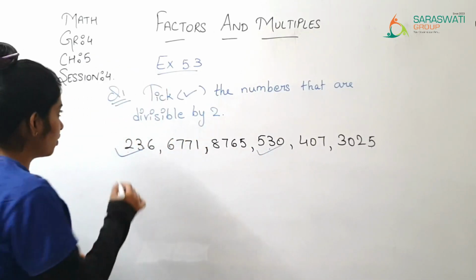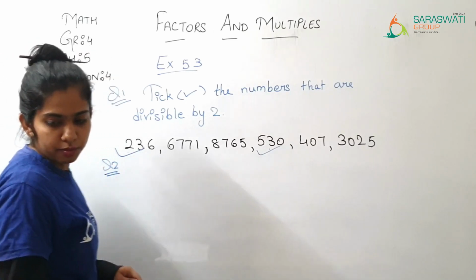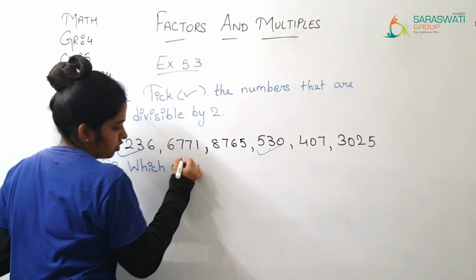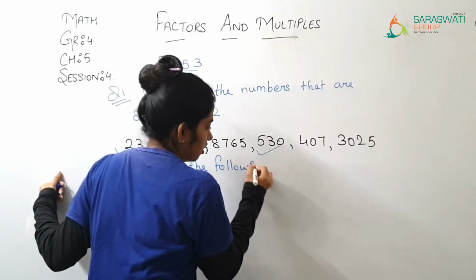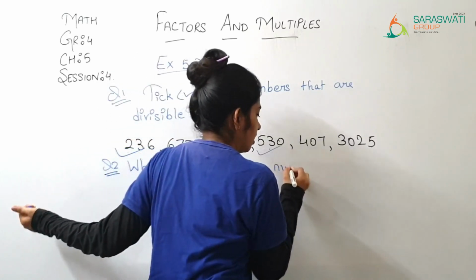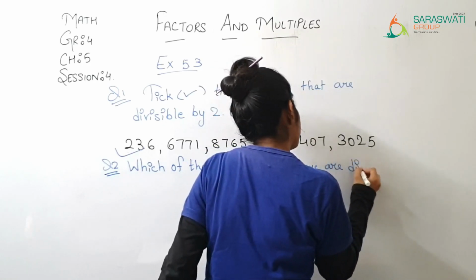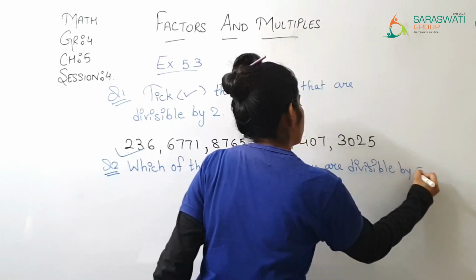Now the next question is: which of the following numbers are divisible by 5? Which of these numbers are divisible by 5?